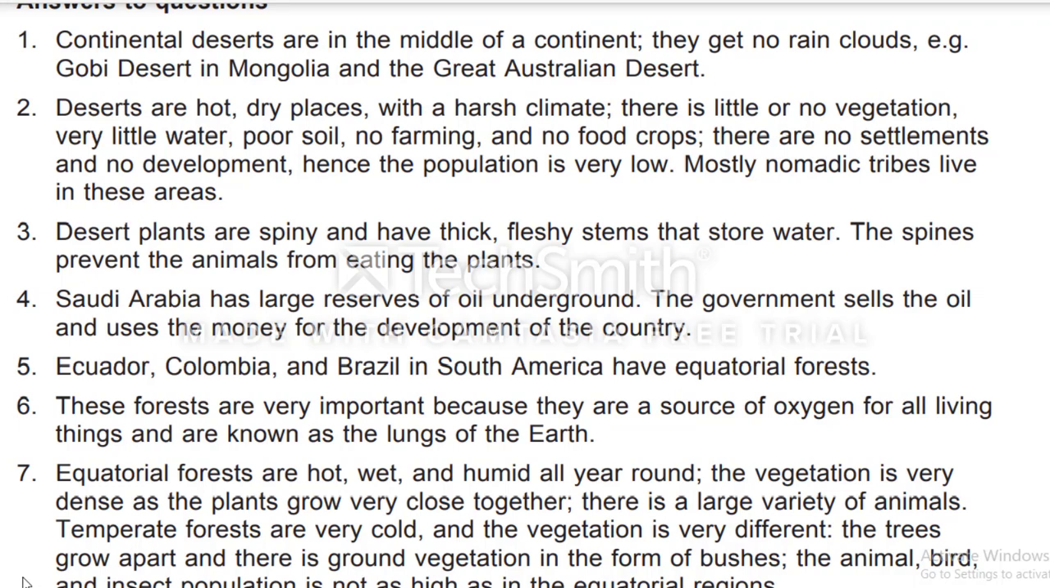Question number 7: Differentiate between equatorial and temperate forests. Equatorial forests are hot, wet and humid all year round. The vegetation is very dense as plants grow very close together. There is a large variety of animals. Temperate forests are very cold and the vegetation is very different.